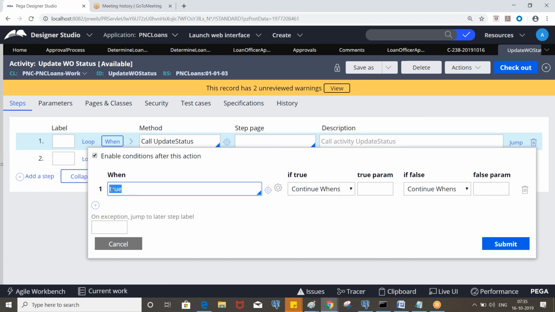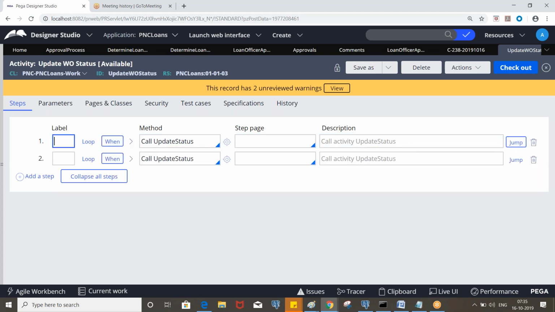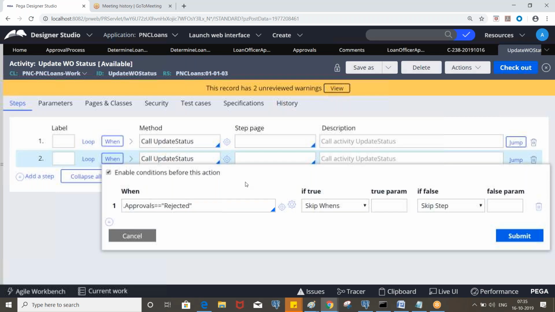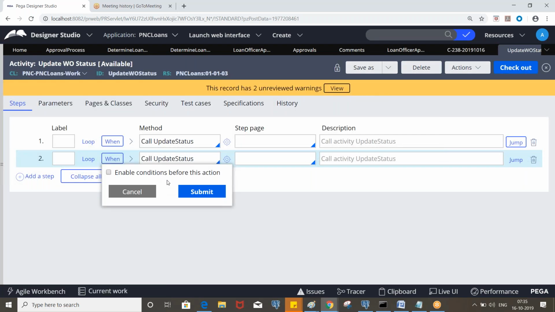That means this specified value is true or not. Okay, if it is true, it is always true, right? True equivalent to true, it returns true. So exit activity. That means if the condition doesn't satisfy, then it will not even go to the post condition. So this one will be evaluated, meaning this one will be executed. Okay. So here, do we need to put this condition? Then it's not required.